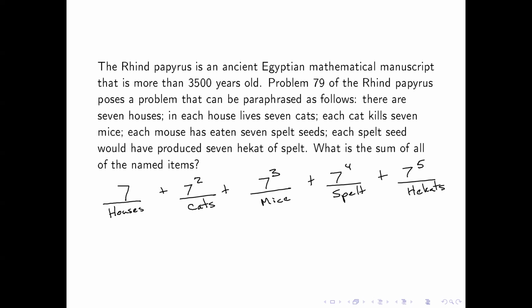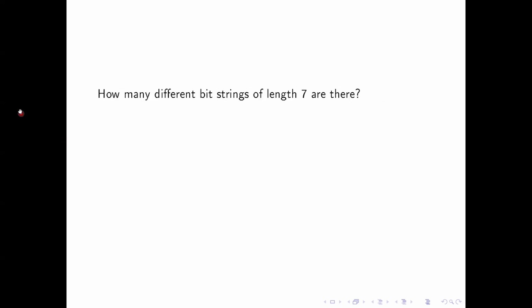All right, with that said, let's move on to our next problem. So we've talked about cats. Yay, let's move to something else. Let's talk bit strings for a second. We want to find out how many different bit strings of length 7 there are. All right, I want you to pause the video and figure this one out.